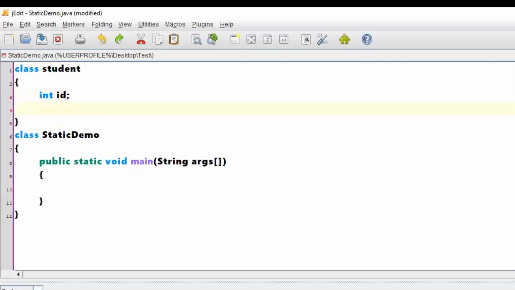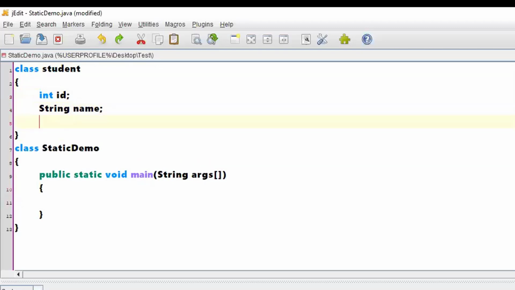I have not initialized anything. String name. Let me have static String college. When I say static String college, I have to give some value, so I give the value as a child. This is my class definition.